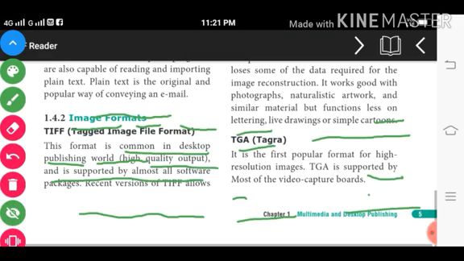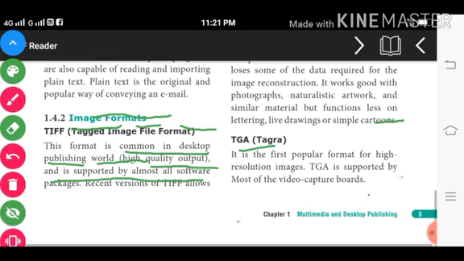TGA is the first popular format of the high resolution image.